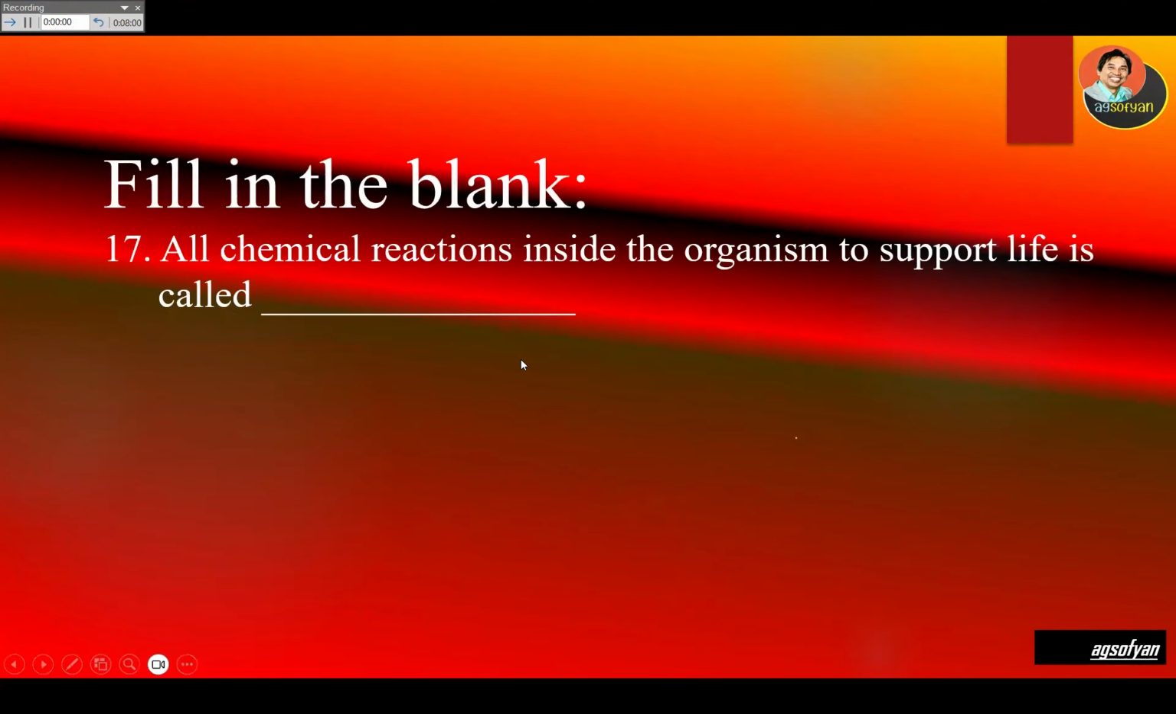Fill in the blank. All chemical reactions inside the organism to support life are called metabolism. Metabolism consists of two types: anabolism, building, and catabolism, breakdown. Ana, build; cata, breakdown. So the answer will be metabolism.